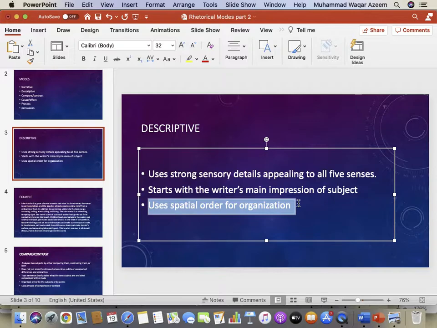This kind of organization is called spatial organization. That is, you are managing the space from one side or one end to the other end. Or if you're writing about a building, again, you can first talk about the outer side of the building, and then you can write about the inside of the building.